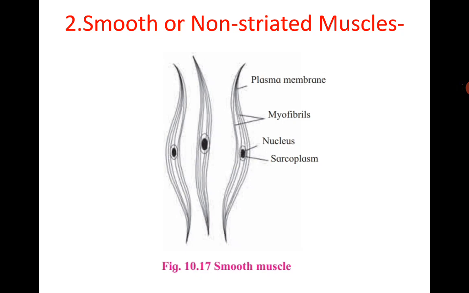Adjacent muscle fibers join together to give a branched appearance to the tissue. Points of adhesion of muscle fibers are formed by transverse thickening of the sarcolemma called intercalated discs.